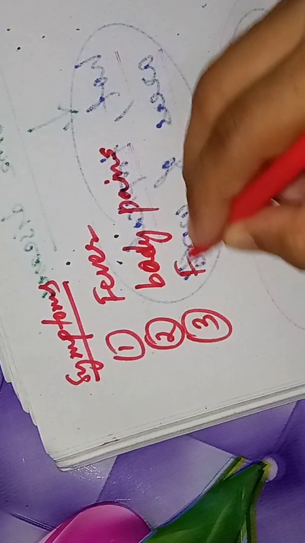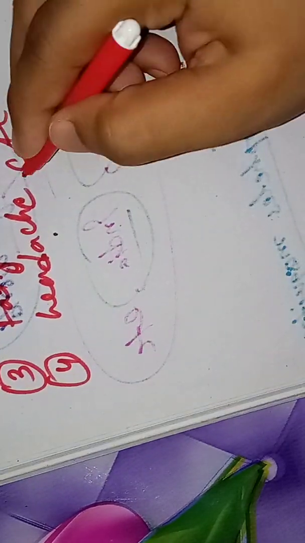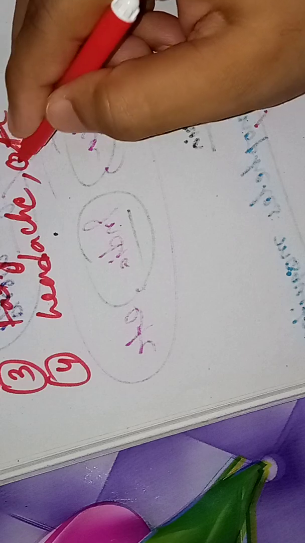And third is fatigue, tiredness. And the fourth one is headache. Definitely if his body is paining, the head is a part of that body. These are the common symptoms that a person affected by malaria shows.